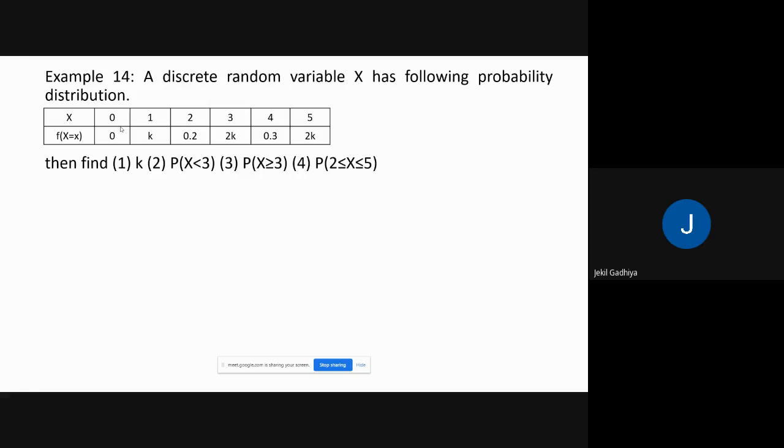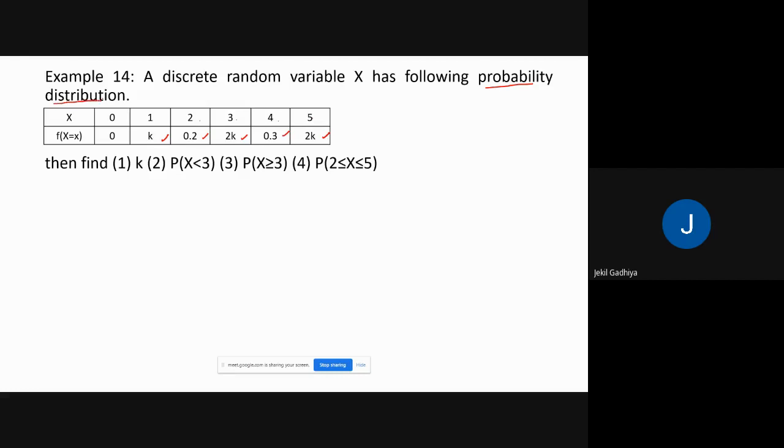Yes, so a discrete random variable x has the following probability distribution. For x equal to 0, it's 0. For x equal to 1, it's k. For x equal to 2, it's 0.2. For 3, it's 2k. For 4, it's 0.3, and for 5, it's 2k. And what is the data we have already? It's the probability distribution.